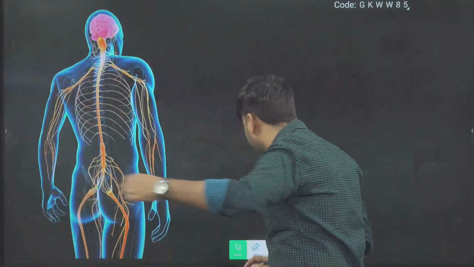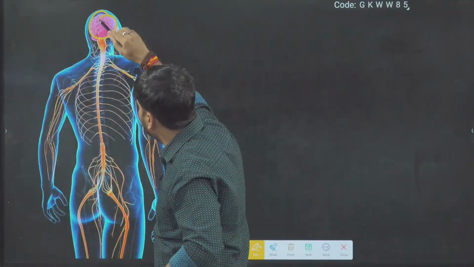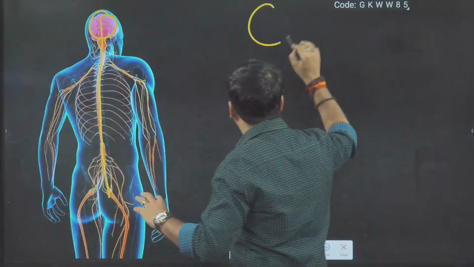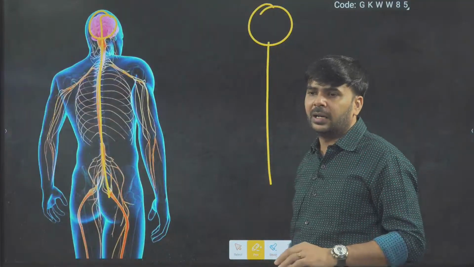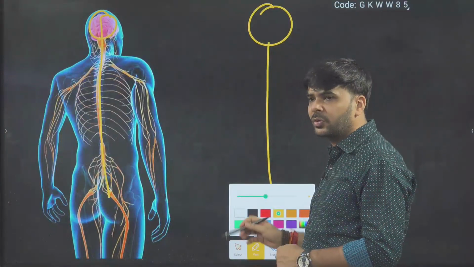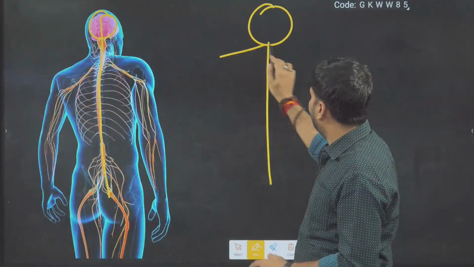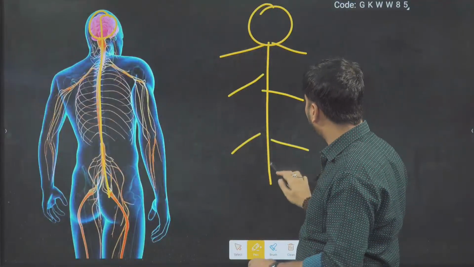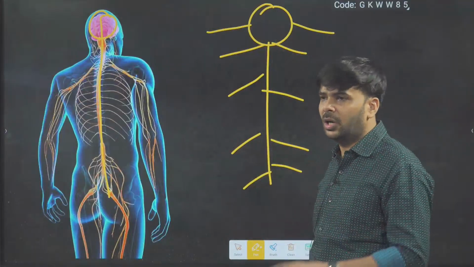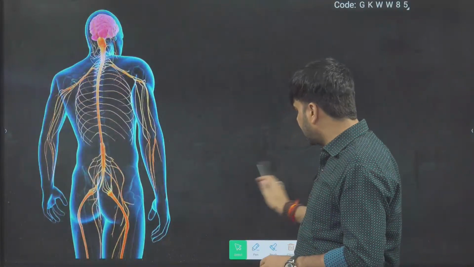So what is the central nervous system, everyone? This and this. This is only the central nervous system. Anatomically, this and this is your central nervous system. And what is coming out from this, left and right? All fibers from the brain or from the spinal cord are called peripheral nervous system.